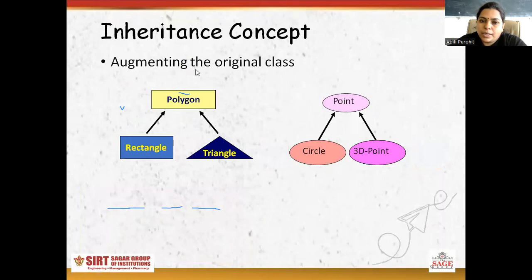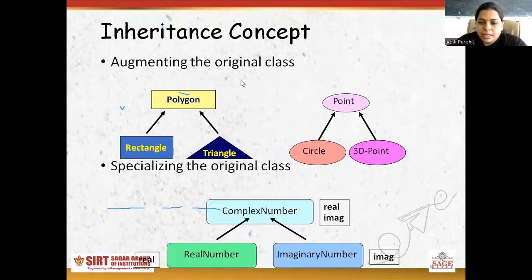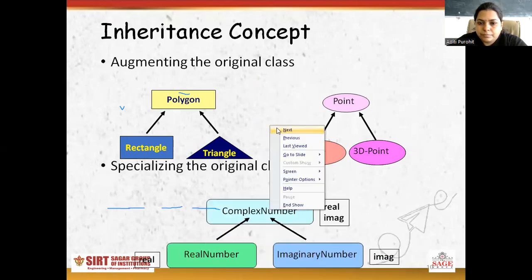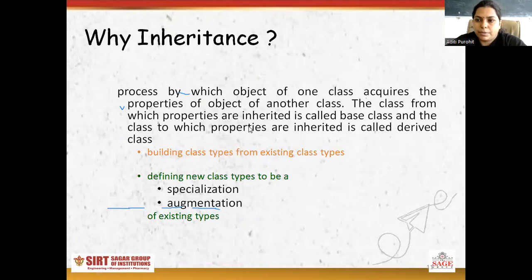Inheriting augments the original class. It is specializing the original class. Here, for example, complex number is given. It acquires the property of real number, and imaginary number acquires the property of the given complex number. Inheritance is a process by which an object of one class acquires the property of an object of another class.